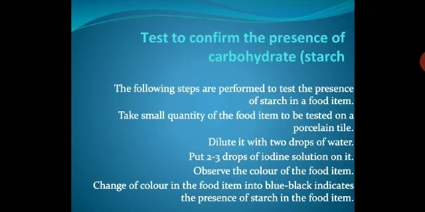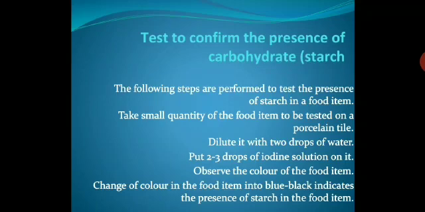Now, the test to confirm the presence of carbohydrate. Here you have certain tests you can do in the lab, and you can find out the presence of carbohydrate. The following steps are performed to test the presence of starch in a food item. Take a small quantity of the food item to be tested on a porcelain tile. Dilute it with 2 drops of water. Put 2 to 3 drops of iodine solution on it. Observe the color of the food item.